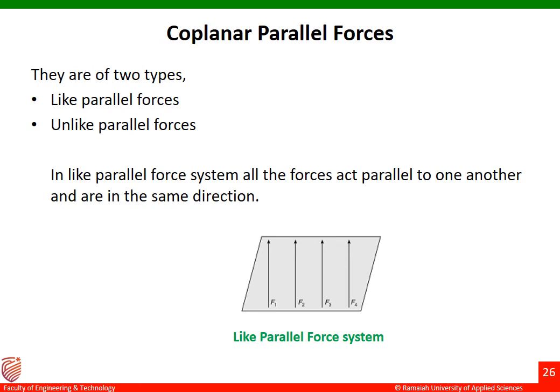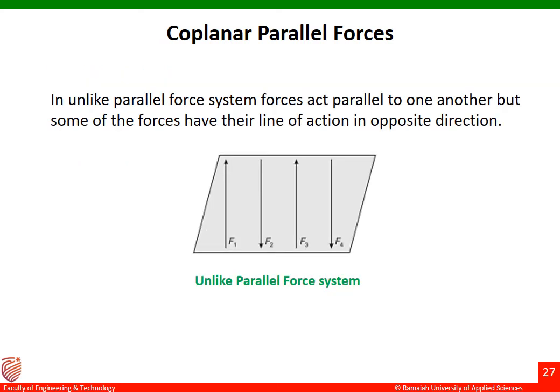When it comes to unlike parallel forces, you can see all the forces are parallel to each other, but the directions are not the same; the lines of action are in opposite directions. You can see F1 is in this direction, F2 is in the downward direction.